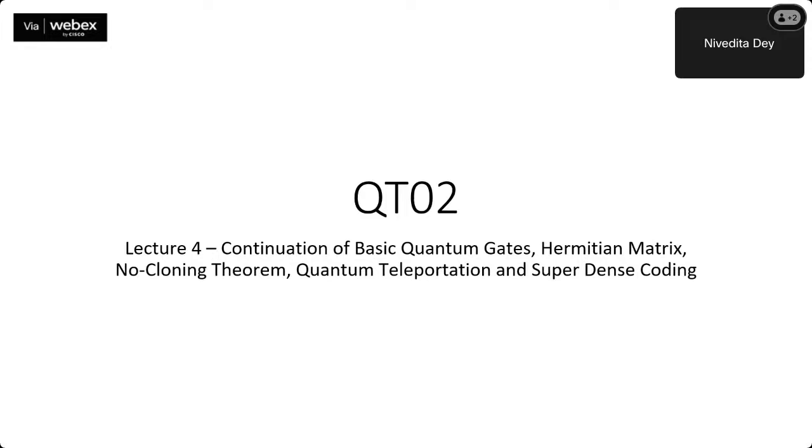And then the remaining 3 to 4 quantum gates we will be first discussing. That is the plan. Then we will either jump to Hermitian or no cloning based on that outcome. Okay, I want to start now. All of you, please focus.